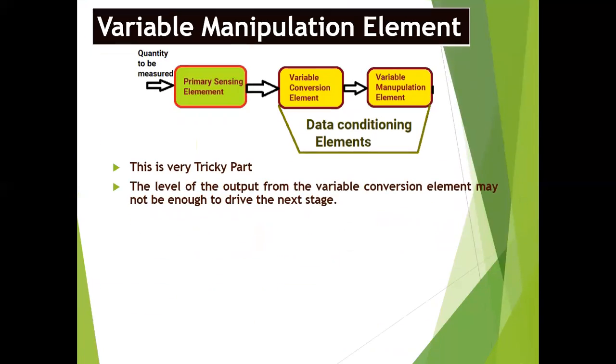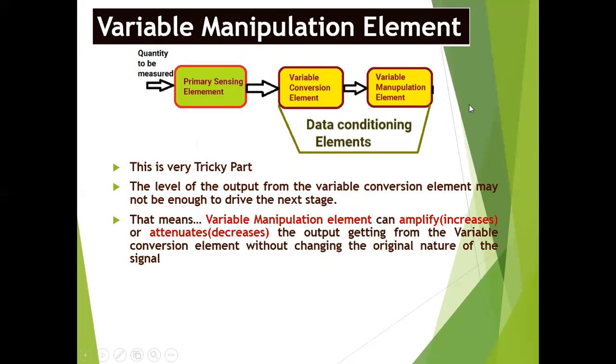Now coming to the variable manipulation element. In the variable manipulation element, the output of the variable conversion element is given as input. Here the variable conversion element and the variable manipulation element, these two together are called data conditioning elements. We'll see what is meant by data conditioning elements. The variable manipulation element is a very tricky, very important and difficult part. The level of the output coming from the variable conversion element may not be enough to drive the next stage. Next stage in the sense, the coming stage.